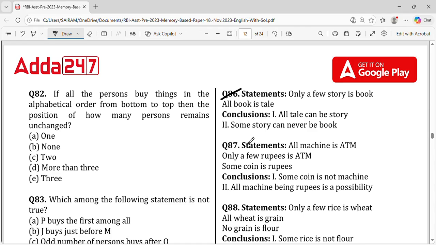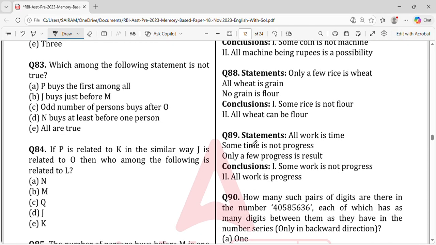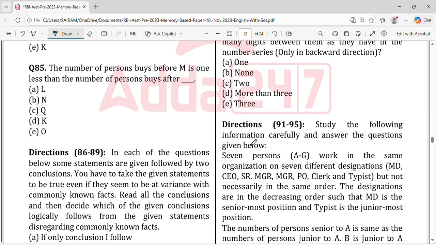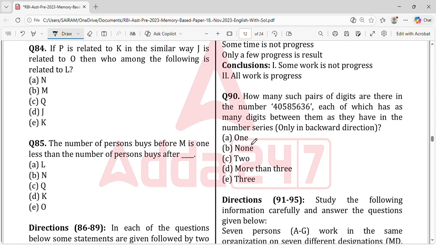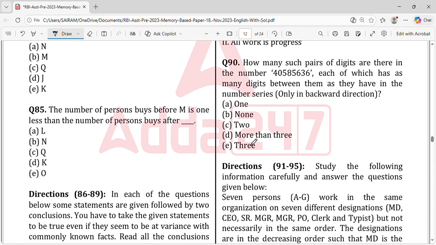So here also words come into existence. With respect to the floor and flat arrangements and the puzzle sitting arrangement, the words are important. We'll be discussing that in detail. And these are the questions which you've got from how many questions? 86 to 89 is the same. So the 90th question is very important.